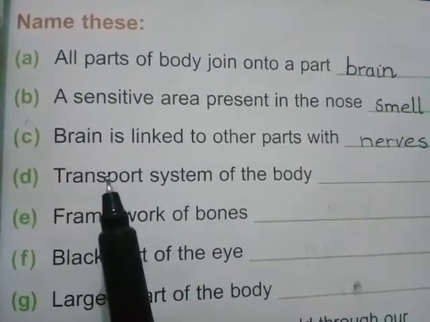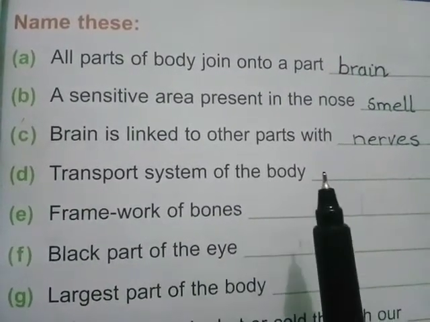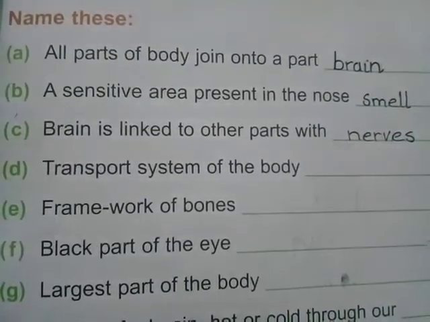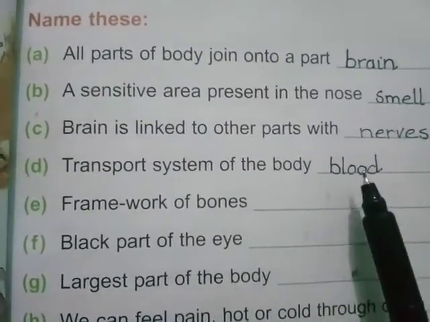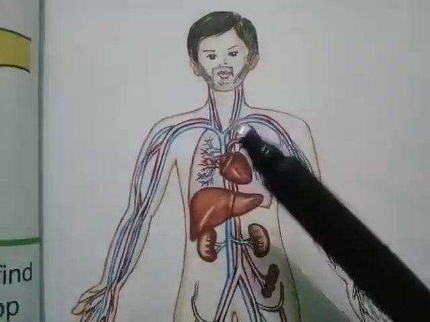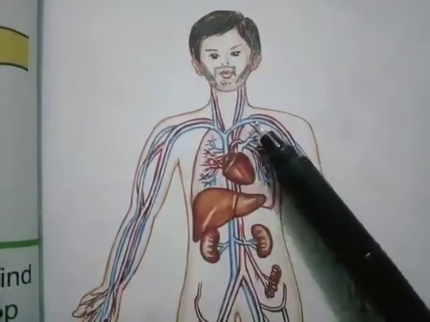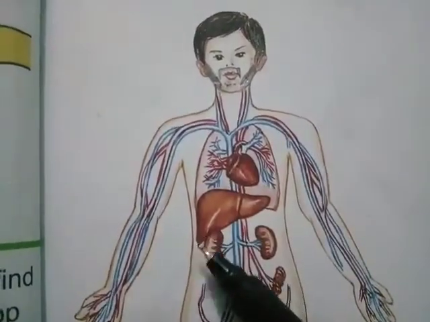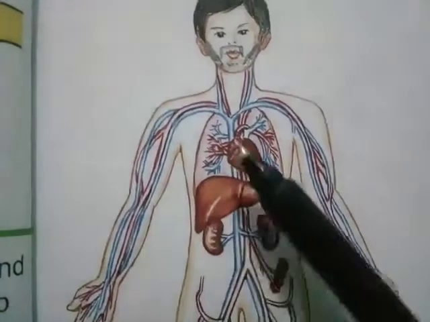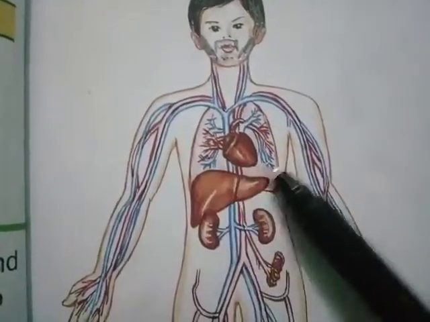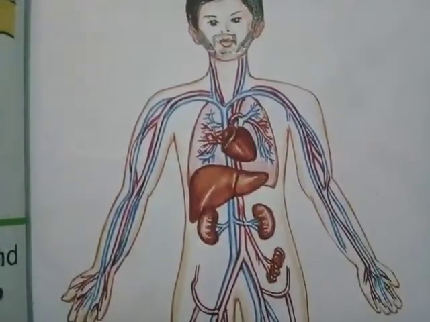The fourth statement is transport system of the body is called dash. The answer is blood. Look in this picture. Blood is the transport system of our whole body. Blood travels through pipes called the blood vessels.